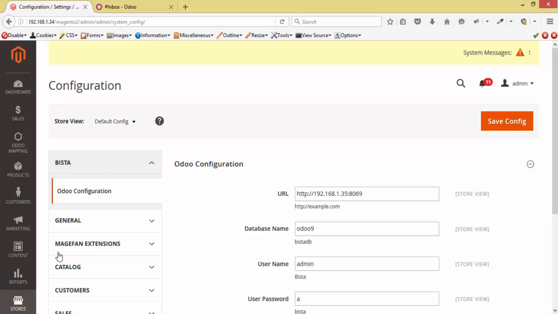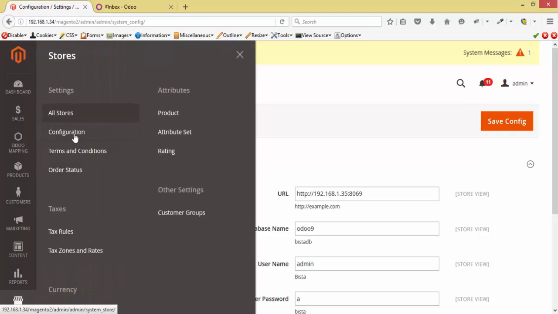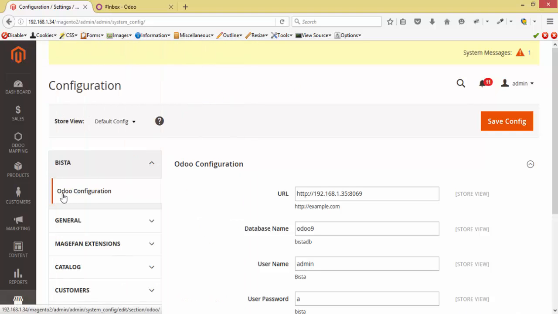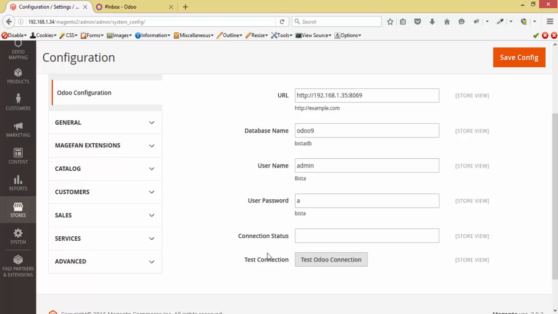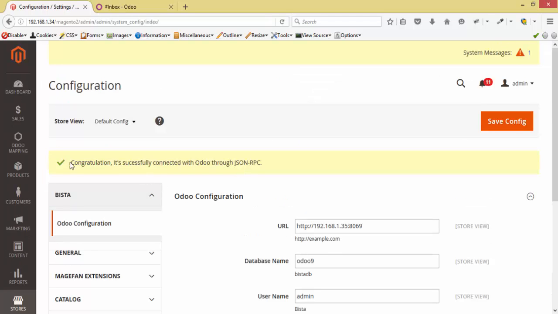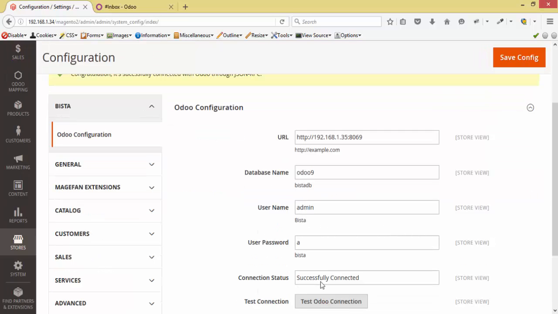So let's start with the configuration first. In Magento admin, in stores configuration, we have created a configuration menu called Odoo configuration where you need the Odoo URL, that is your Odoo instance URL, your working database name, admin username, and admin password for the connectivity. Now let's test the connectivity. Okay, it's connected with Odoo through JSON RPC and the status is successfully connected.